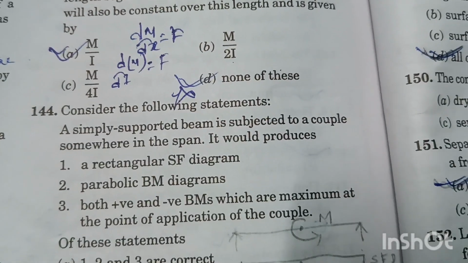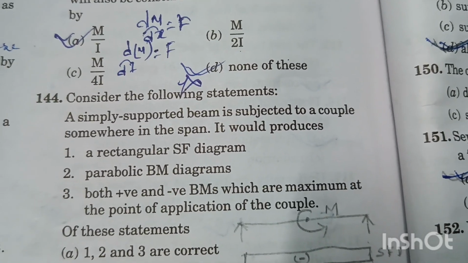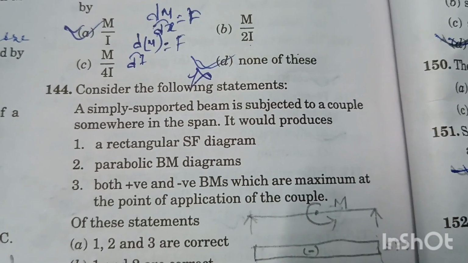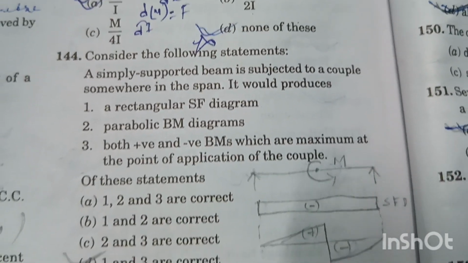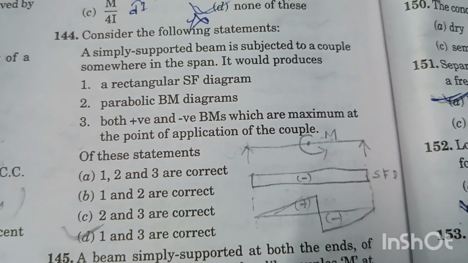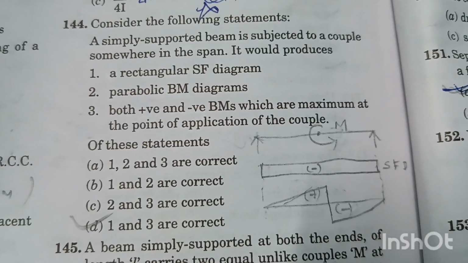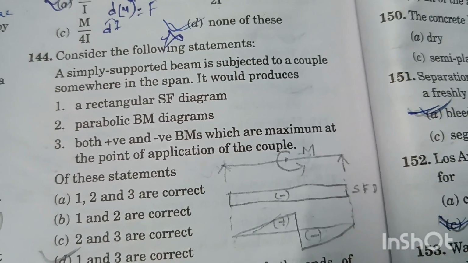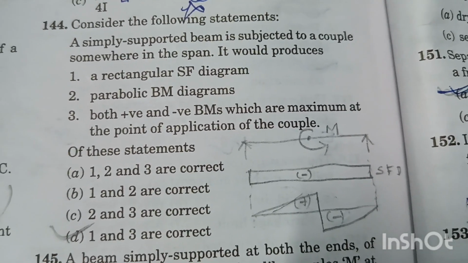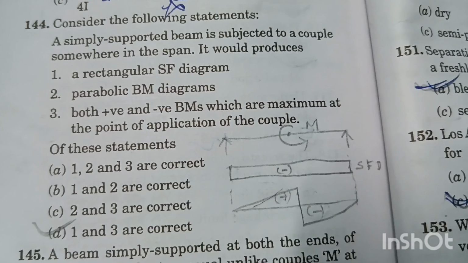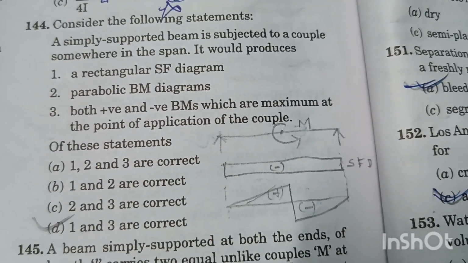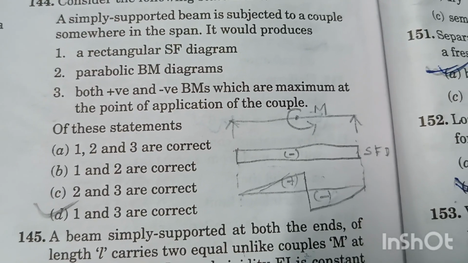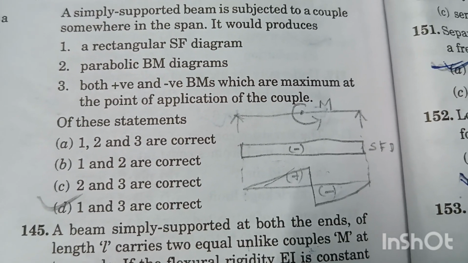Question number 144. Consider the following statements. A simply supported beam is subjected to a couple somewhere in the span. It would produce a rectangular shear force diagram. Right. Statement 2, parabolic bending moment diagram. No. The bending moment diagram will be a positive right angle triangle and a negative right angle triangle above and below the baseline. Statement 3, both positive and negative bending moments which are maximum at the point of application of the couple. Right. So out of these statements, 1 and 3 are correct. Option D is the right answer.